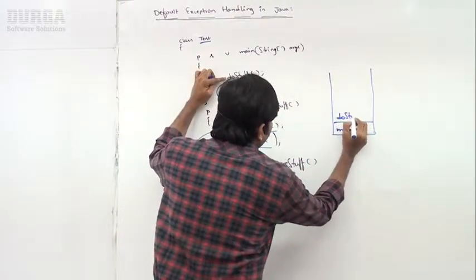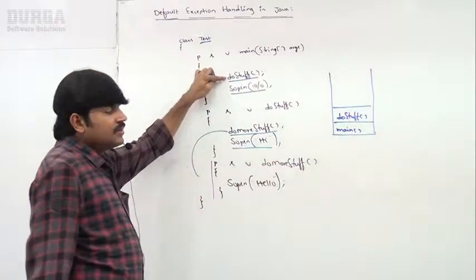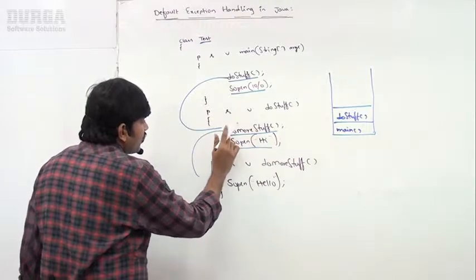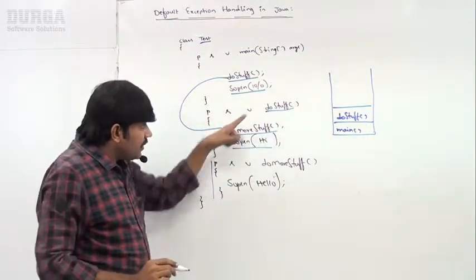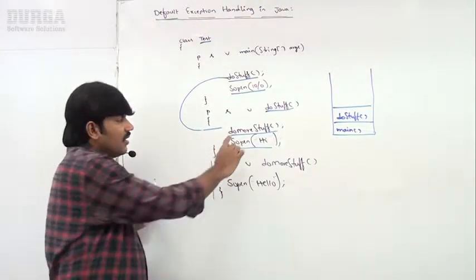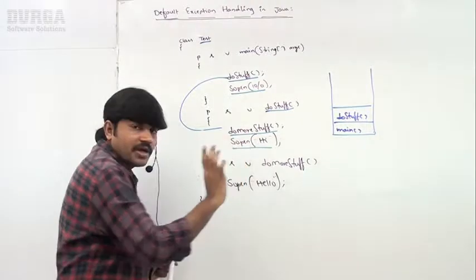If we are calling doStuff, the control entered into the doStuff method. Inside the doStuff method, two activities are there: calling doMoreStuff, and after completing doMoreStuff execution, SOP of hi.